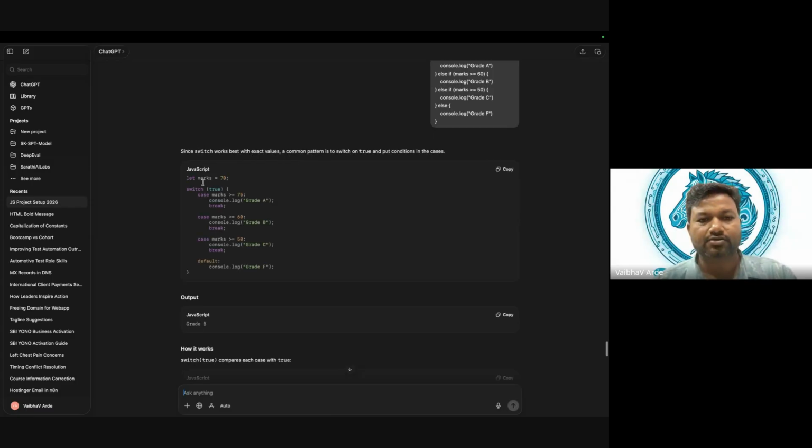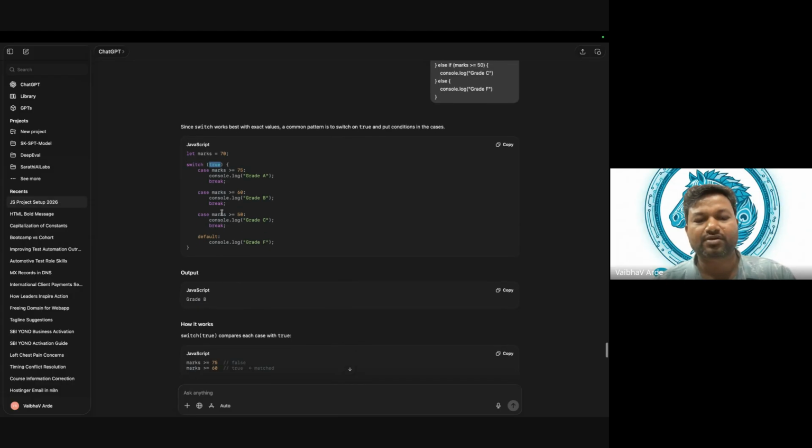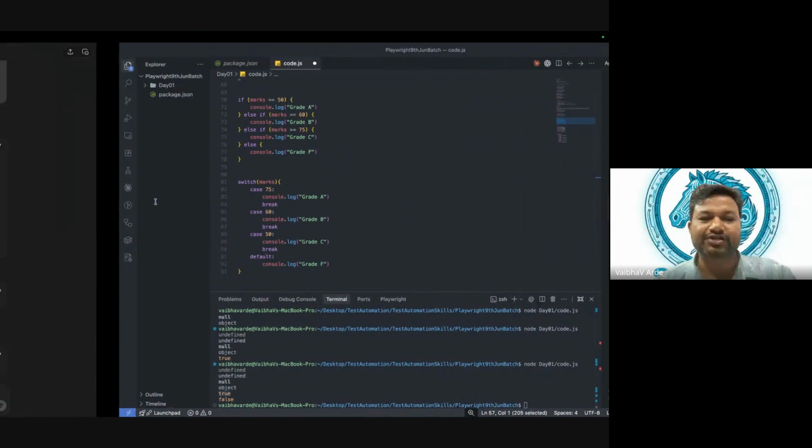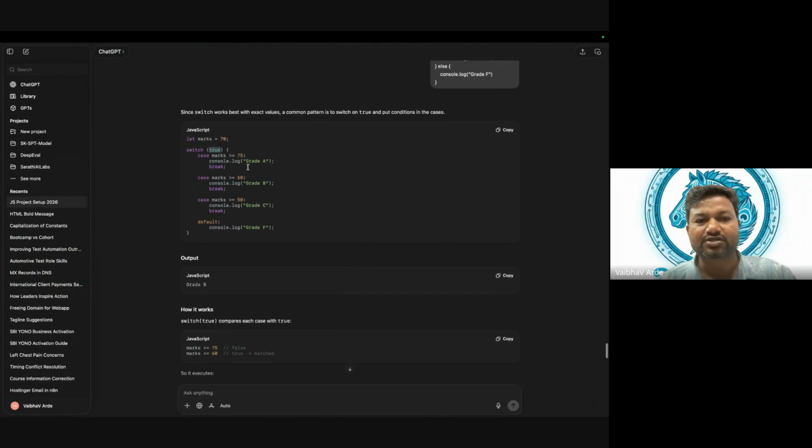So marks 75, switch true. Particularly, this example is not suitable for an actual switch, because here marks equal to 75, and again we are having this comparison.